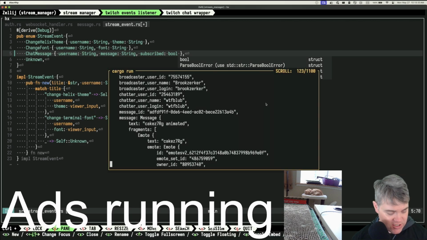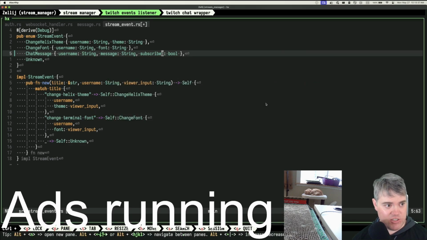What do I actually care to get out of this? So we do chat message, username string, message string, subscribe bool. If I just get those things out of here, because to begin with, I wouldn't be caring about what you're saying. I may not even care about subscriptions yet. Let's just do MVP, where I'm just trying to grab the bare minimum of what I need.